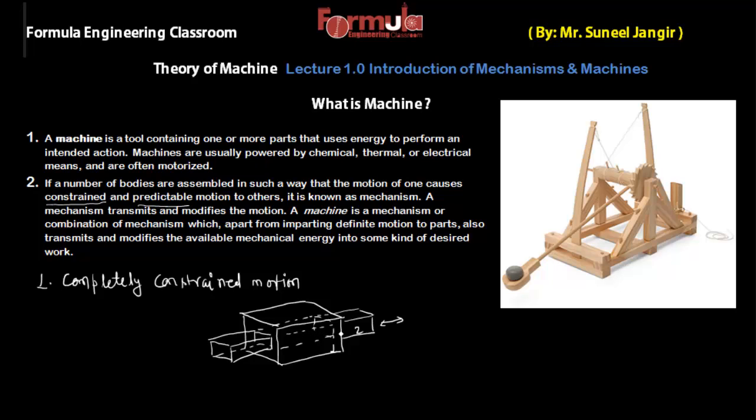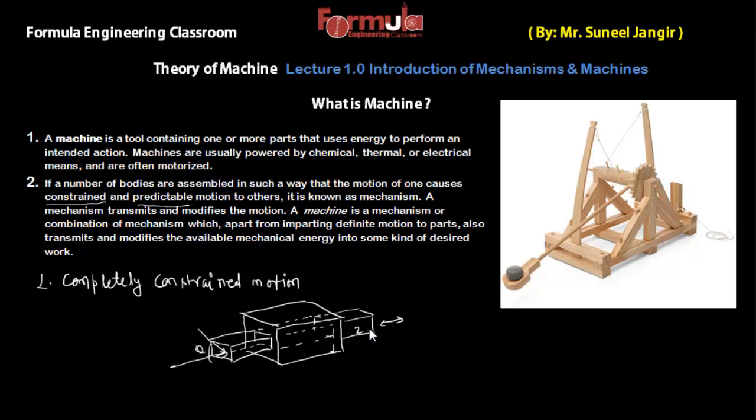Every time there is only one motion of this rod, that is, it simply slides. If I apply a force in this direction, it will slide. If I apply a force at some angle theta, it will also slide. So it doesn't matter in which direction we apply the force, the bar only slides in this slot. This type of motion is defined as completely constrained.